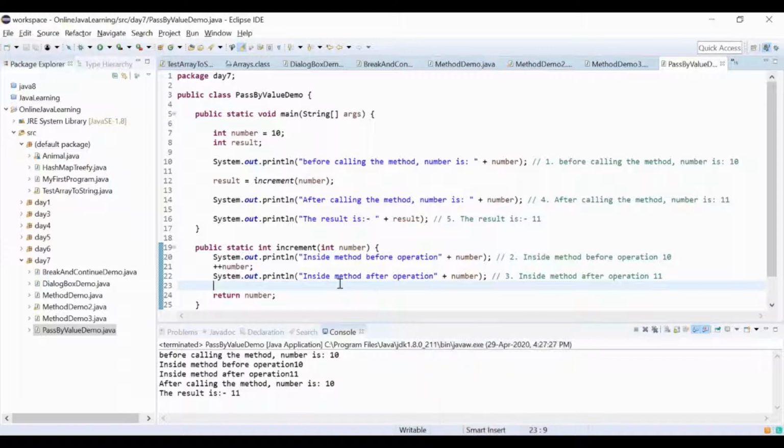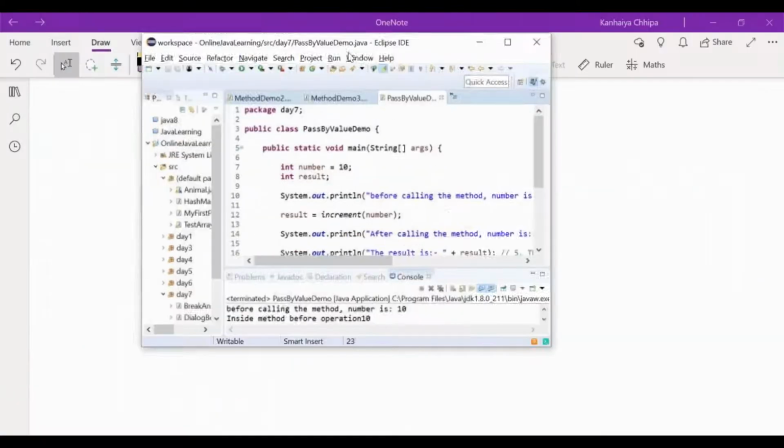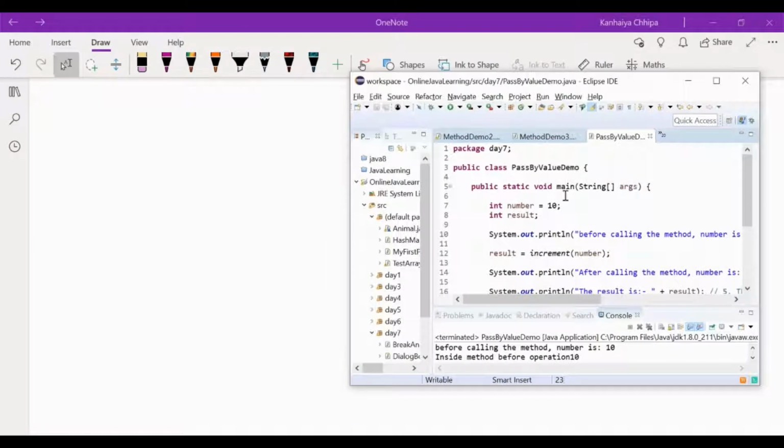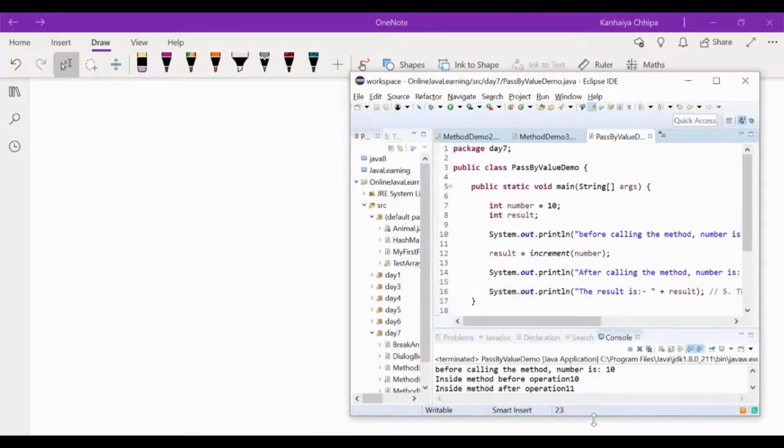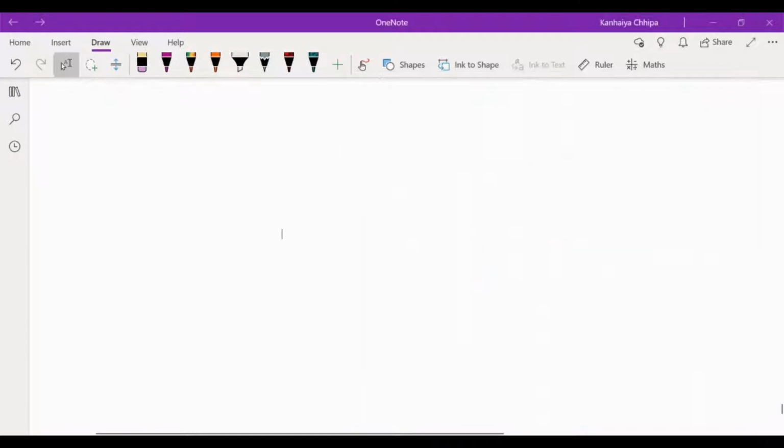So I have to do some magical things now to explain. I have to minimize this as well.